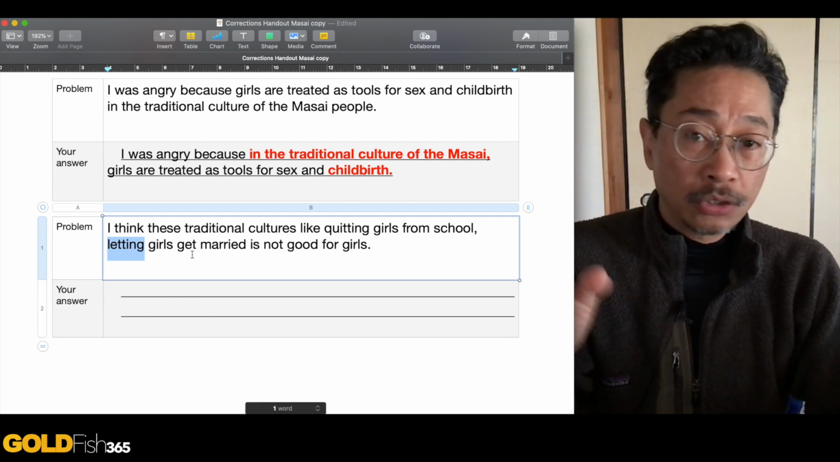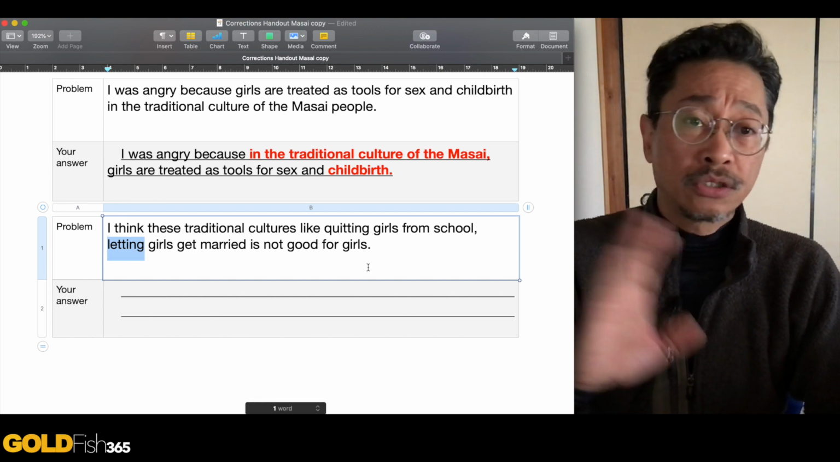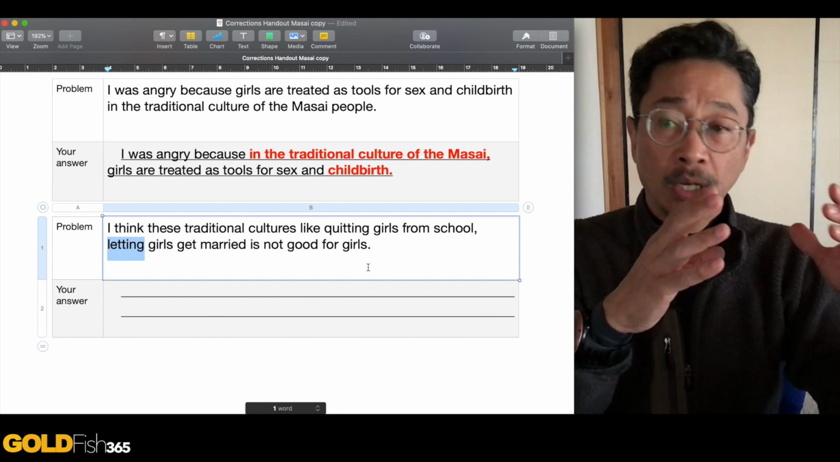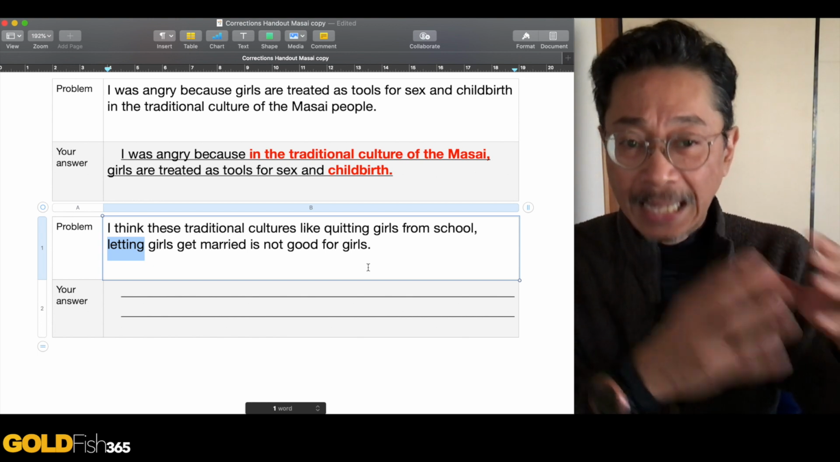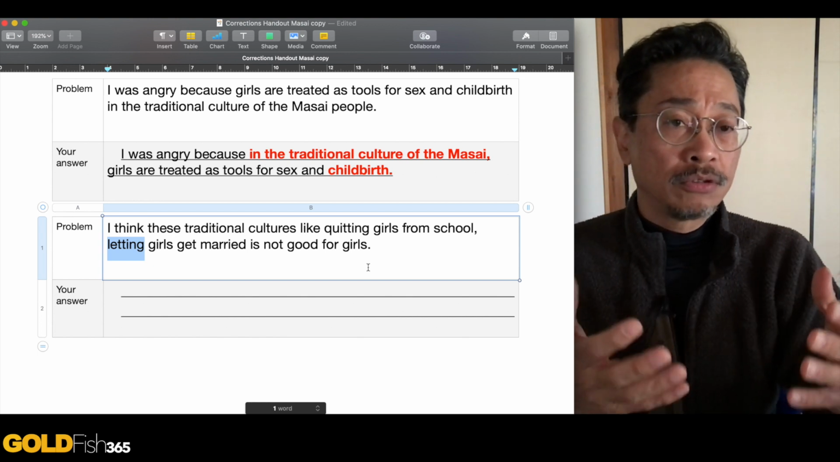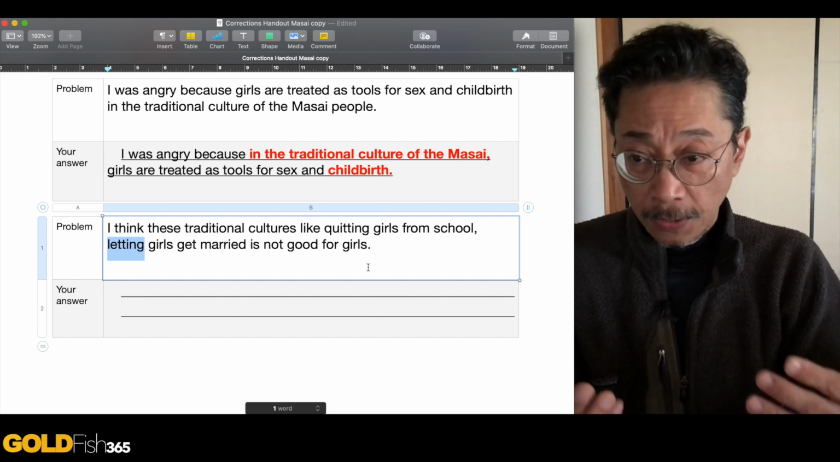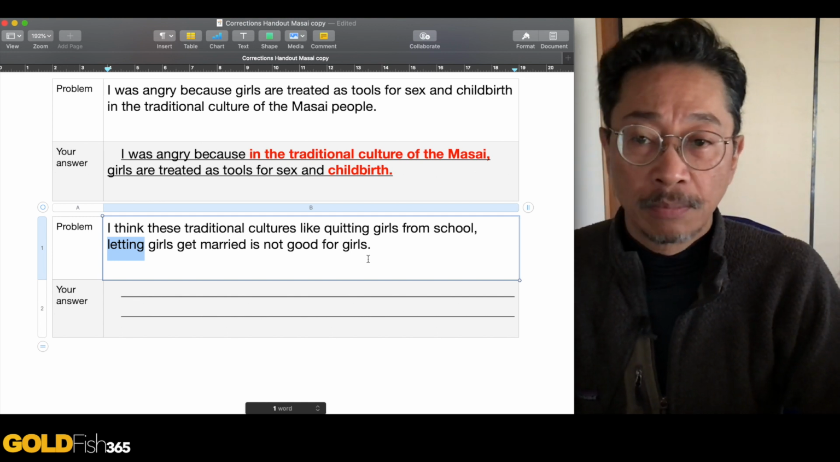But these girls don't want to quit school. These girls don't want to quit marriage, so, don't want to get married. So this is not about letting them do something. If you let them do something, that means they want to do it. If you're making them do something, then you're